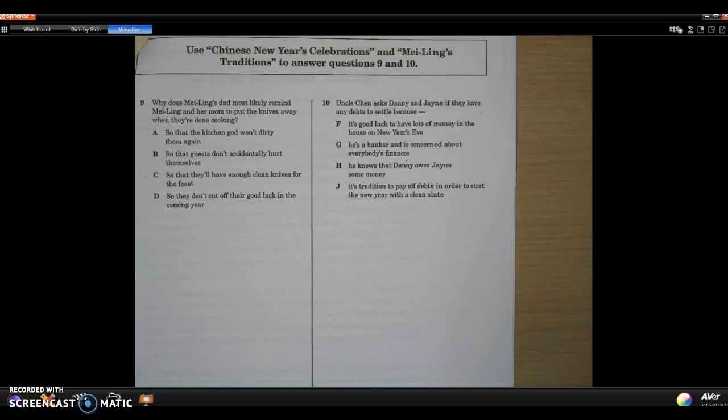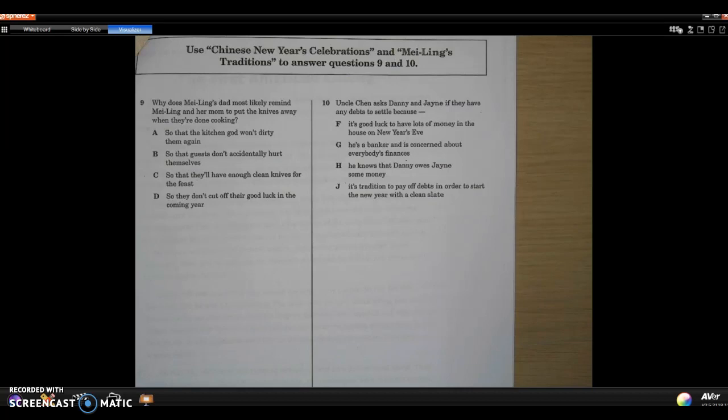9. Why does Mei Ling's dad most likely remind Mei Ling and her mother to put the knives away when they're done cooking? A. So that the kitchen god won't dirty them again. B. So that guests don't accidentally hurt themselves. C. So that they'll have enough clean knives for the feast. Or D. So they don't cut off their good luck in the coming year. 10.